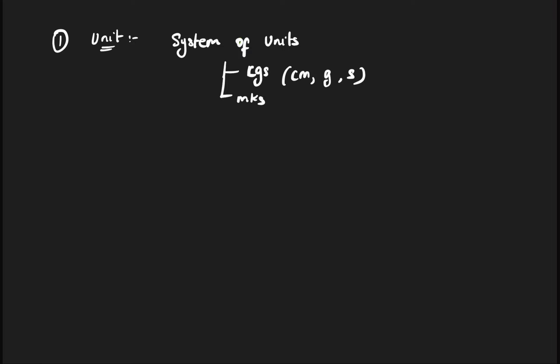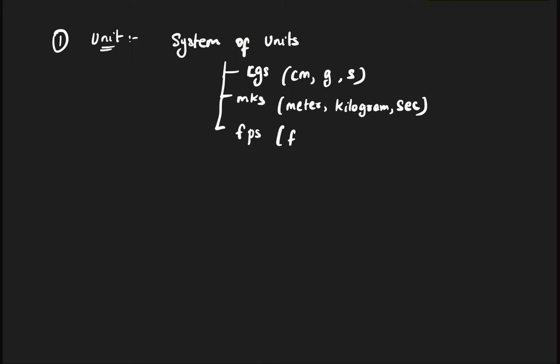You may like CGS unit, but somebody else may like the MKS unit, right? So MKS means meter, kilogram, that is kg, and second.